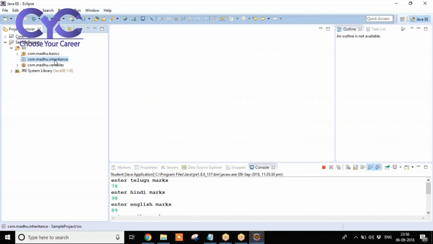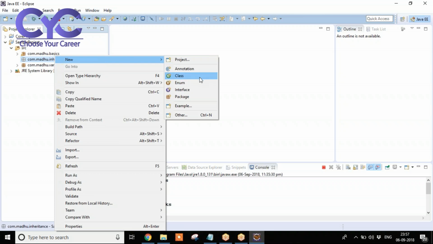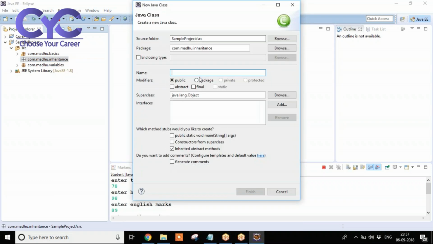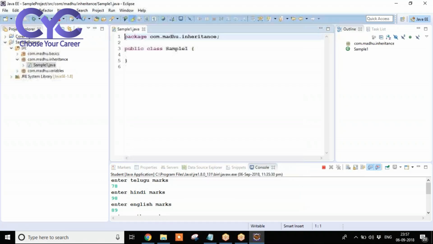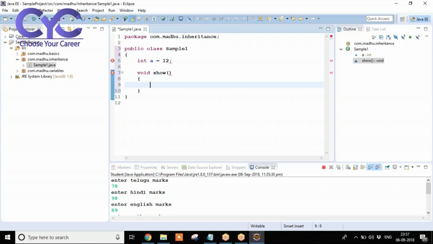Now, see here, right click on your package, new class. Here I am going to create a class called sample1. Inside this class, observe the example here. I am creating one variable, int a is equal to 12, and here I am going to create one method, void show. Here I want to print something.